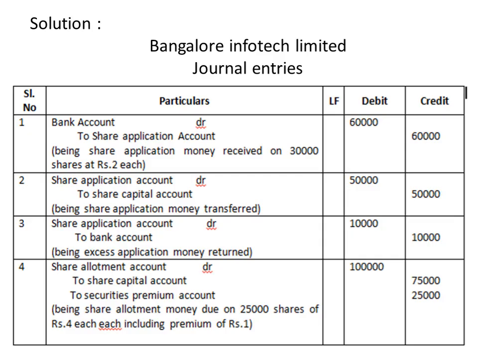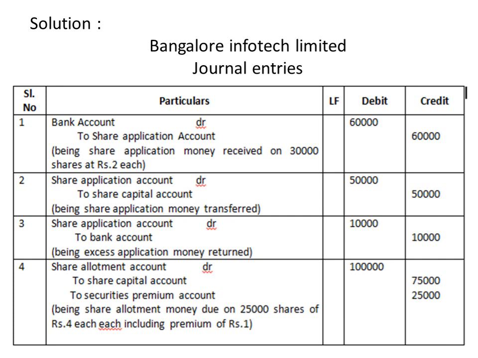Now let us see the journal entries for all these transactions, including cash transactions. The first journal entry would be for the share application money received on 30,000 shares at rupees 2 each. For that, the entry is bank account debit 60,000 to share application account, that is 30,000 applications into 2 rupees. Now the share application money is transferred to the share capital account.